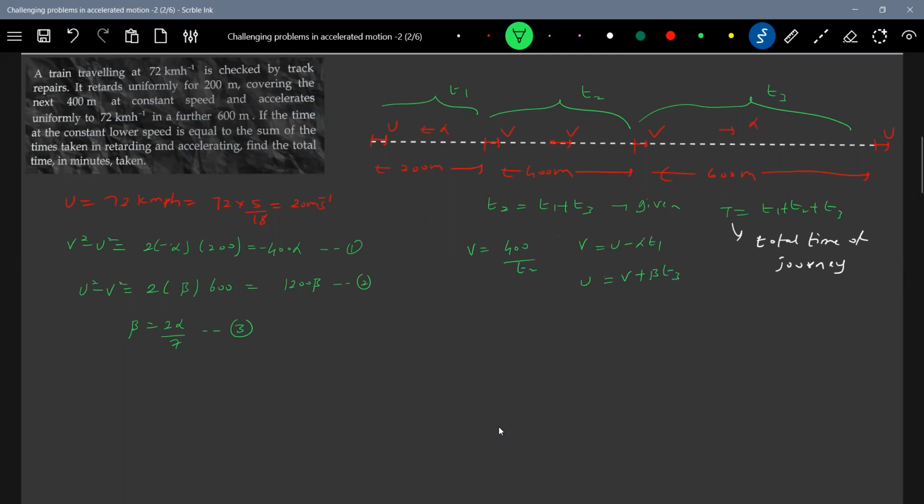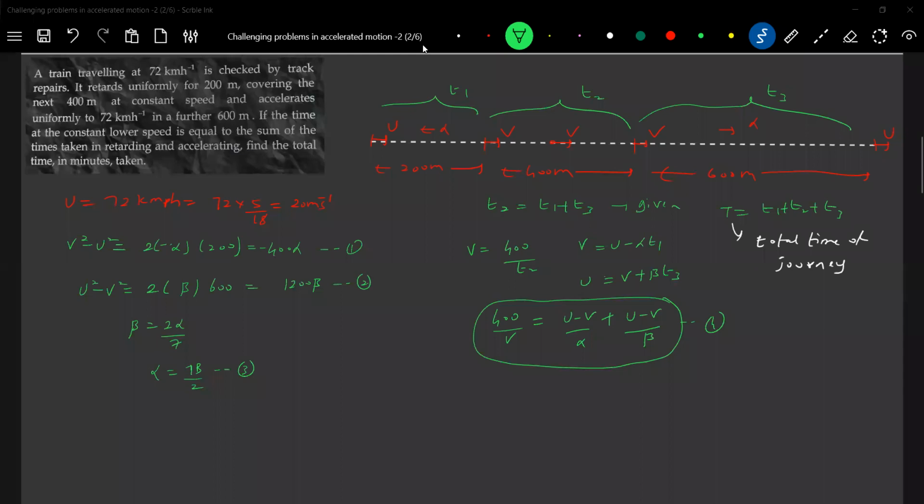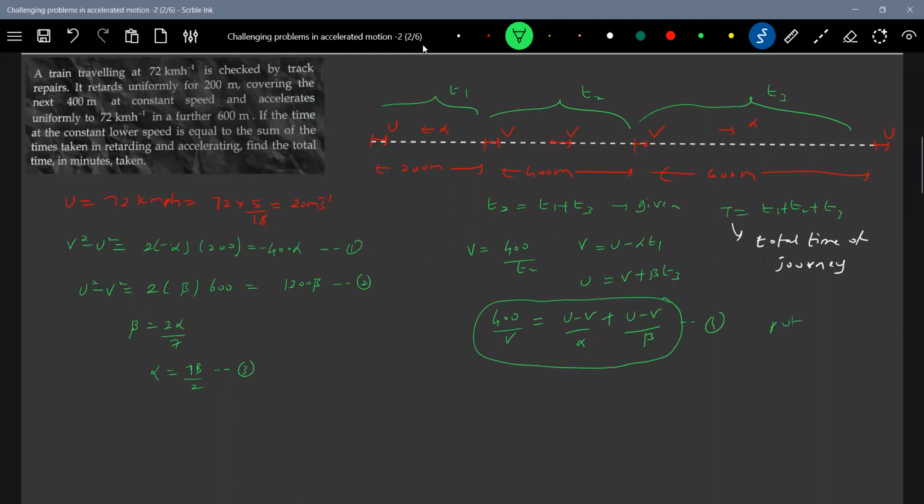So therefore, substituting all this in the above equation, 400 by V equal to U minus V beta. Okay, that's one primary equation. Let me have this in hand. Let me substitute this in equation 4. Now let me substitute 3 in 4. Put 3 in 4. Okay, this will become 400 by V is equal to U minus alpha, alpha will be 7 beta by 2, plus U minus beta.